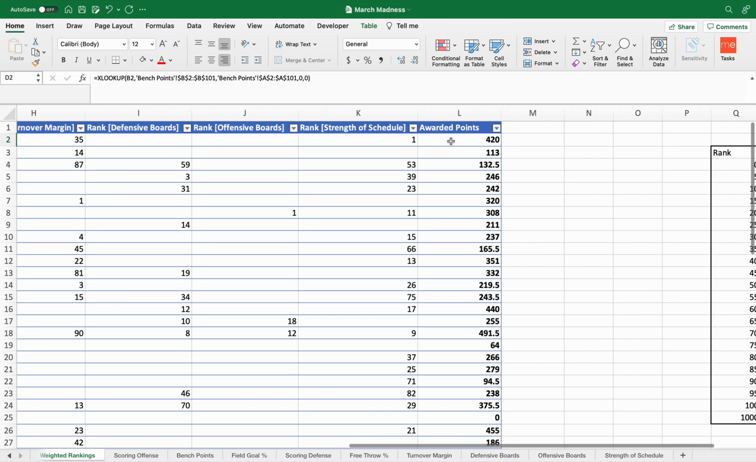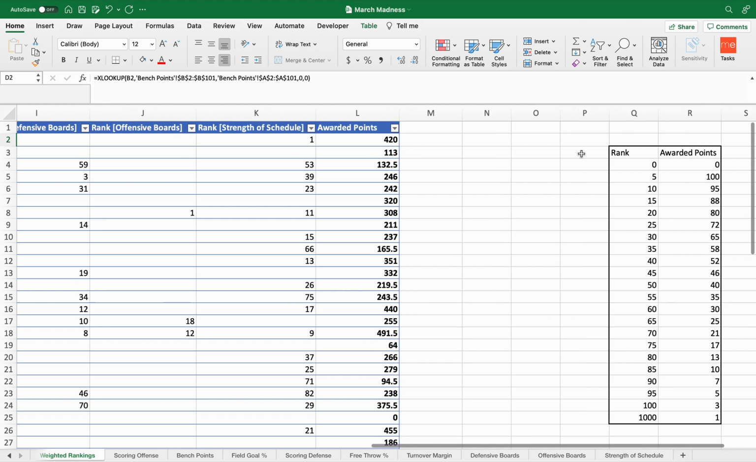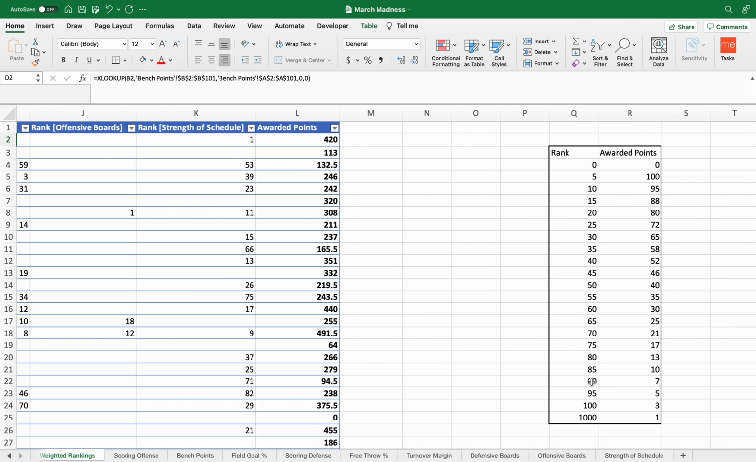And then finally, in this section, I awarded points based off of the rankings. I created a table of the different rankings, 0 to 100, and I allocated points. Again, if they received a 0 for not being in the top 100, then I said, okay, their ranking is considered 0, and I also award them 0 points, so they're not receiving any points for that specific category.